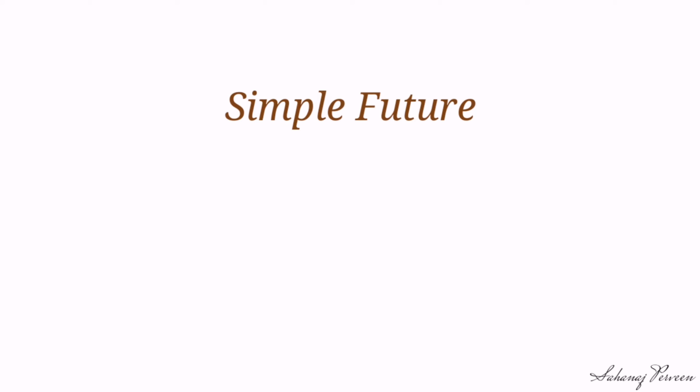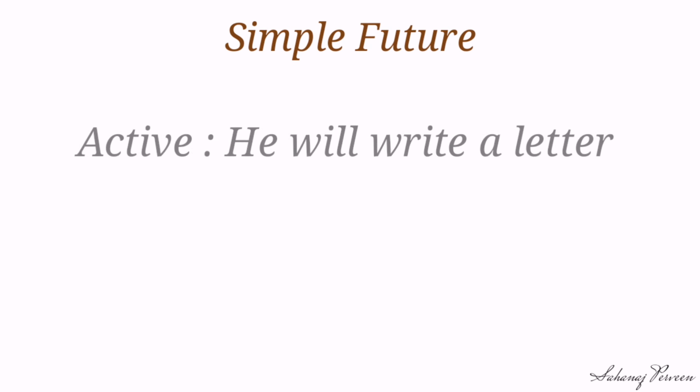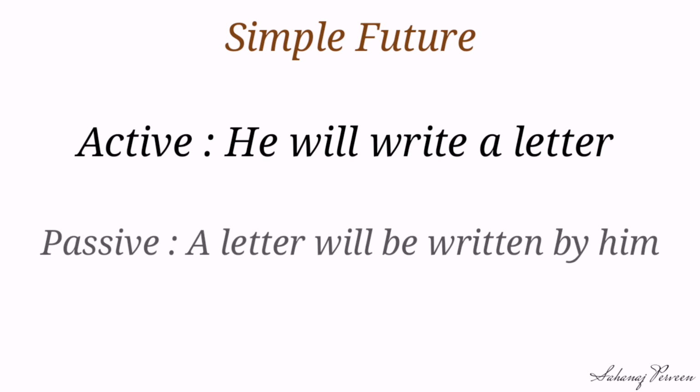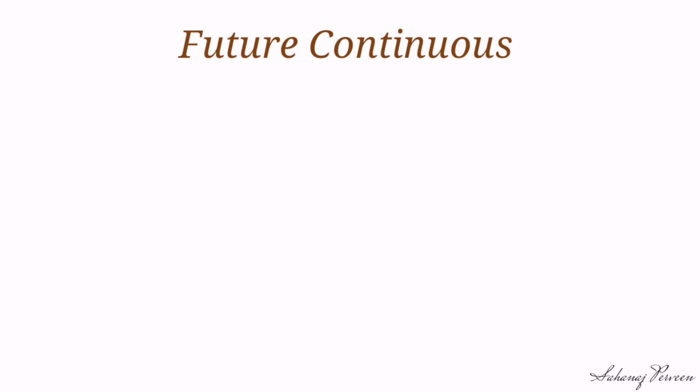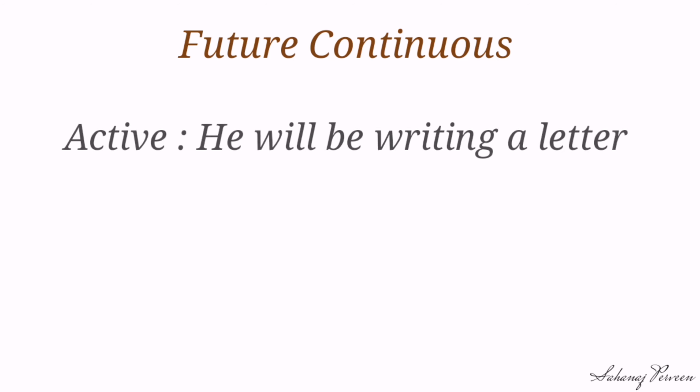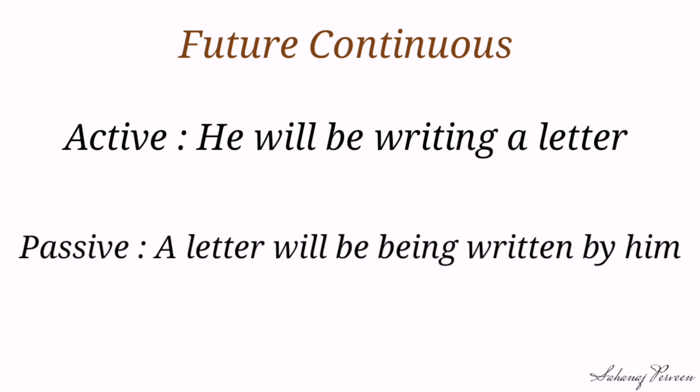Dear students, now look at the example of simple future. Here the active is: He will write a letter. Our passive is: A letter will be written by him. Look at the example of future continuous. Active: He will be writing a letter, and our passive is: A letter will be being written by him.